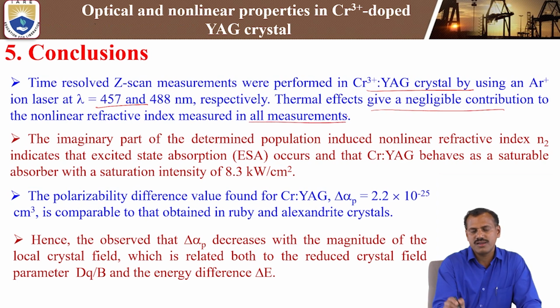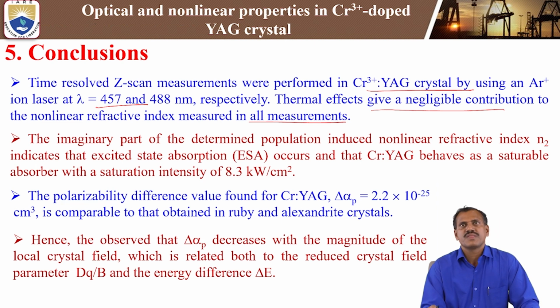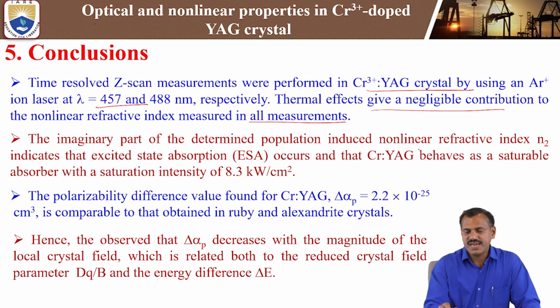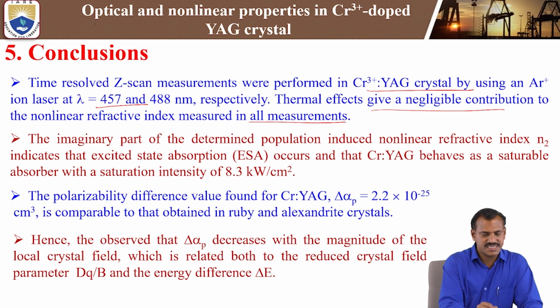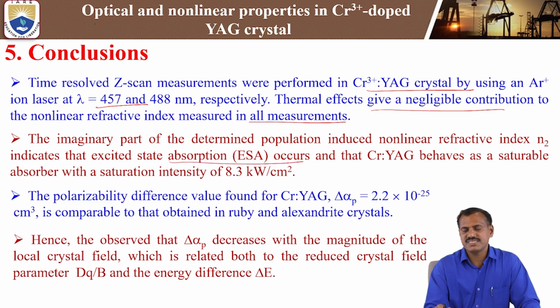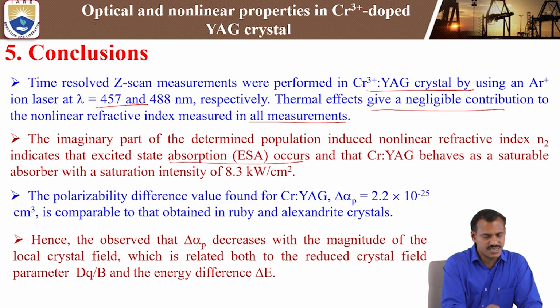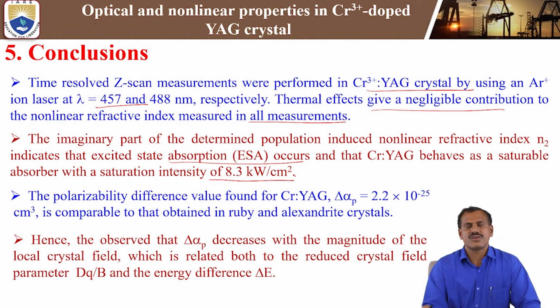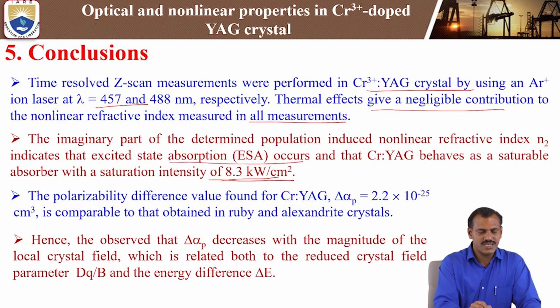The imaginary part of the determined population induced nonlinear refractive index n2 indicates that the excited state absorption occurs, and the chromium doped YAG behaves as a saturable absorber with a saturation intensity of 8.3 kilowatt per centimeter square. By using that formula, we are calculating the saturation intensity, and it is also useful for saturable absorbers.